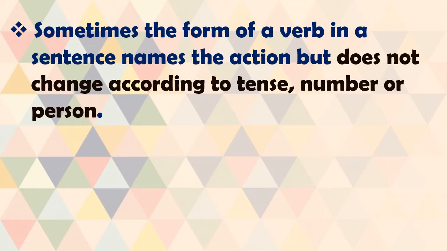Or if you change its person, now he is third person, we will move to the first person. I am trying to spell correctly. To spell, it is as it is. So sometimes the form of a verb in a sentence names the action but does not change according to tense, number or person. Even if you change its tense, its number or its person, the basic form of that word remains as it is.